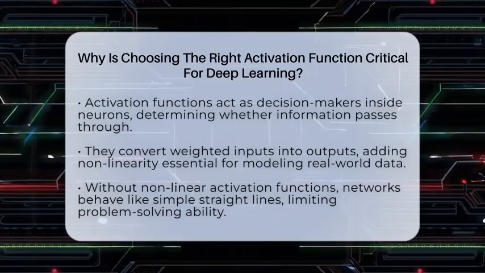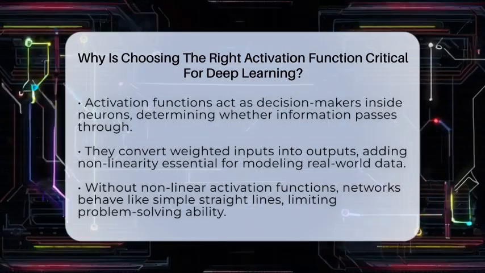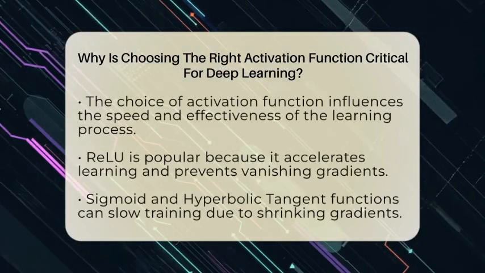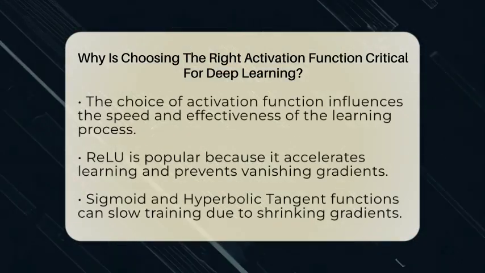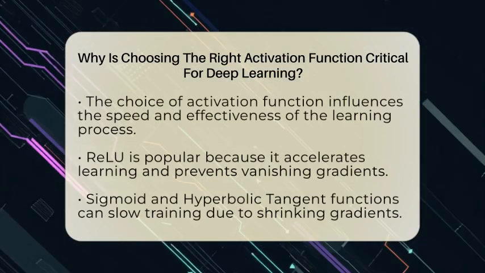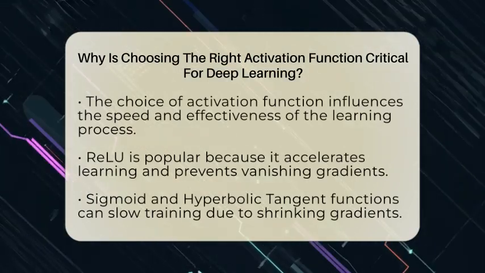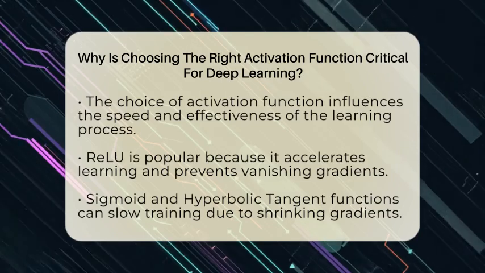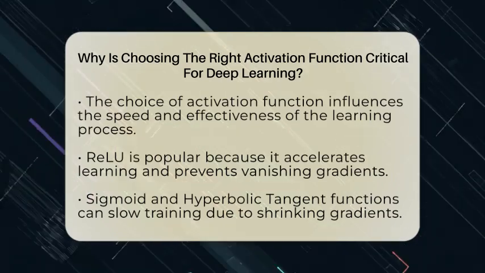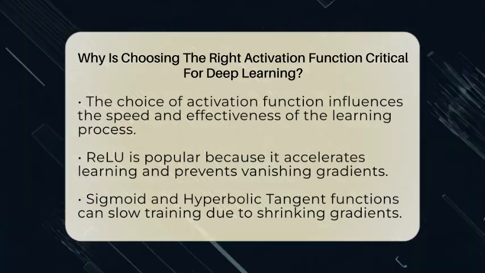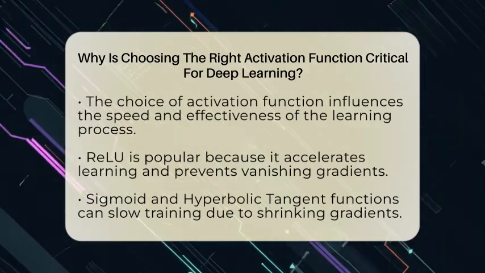They add what's called nonlinearity, which is essential because real-world data is rarely simple or straight. If you only used linear functions, no matter how many layers you stack, the entire network would behave like a single straight line. That means it couldn't solve tricky problems like recognizing images or understanding language. Choosing the right activation function affects how well the network learns and how fast it trains.